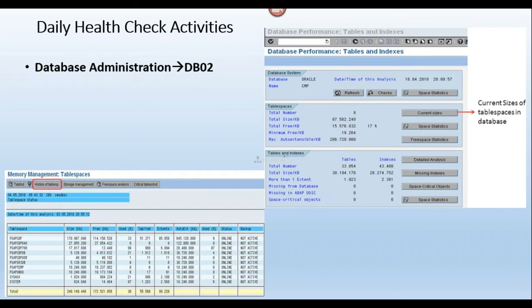How will we check the size of the table, whether it has increased, whether it has come to 90% or not? Here it is, right? Utilization. If it is 99% utilization, if it is 100% utilization, what does it mean? Table space is full, 100%.